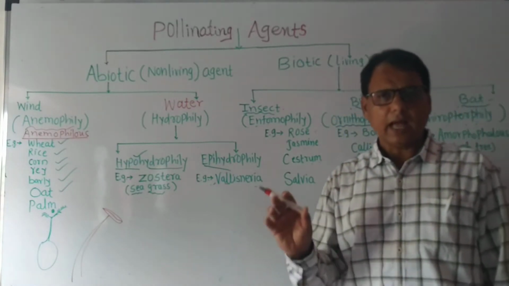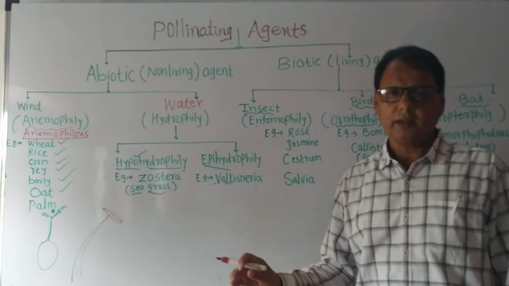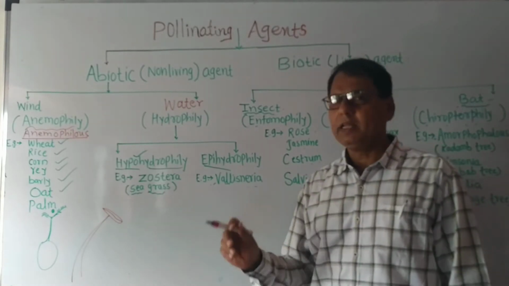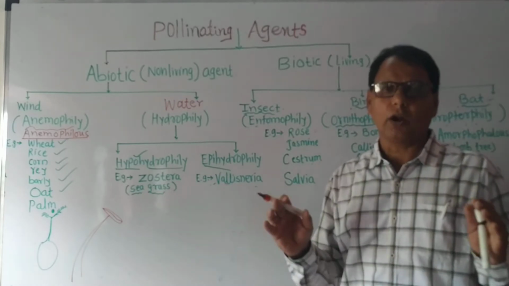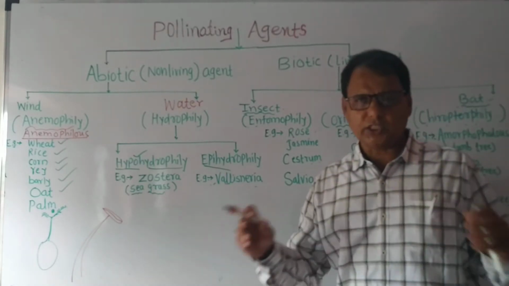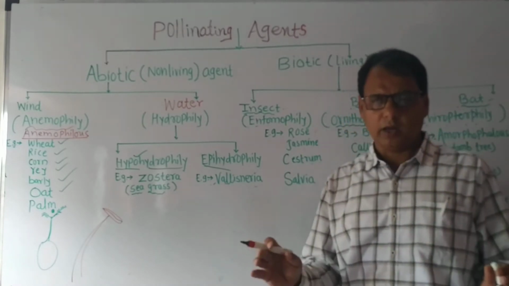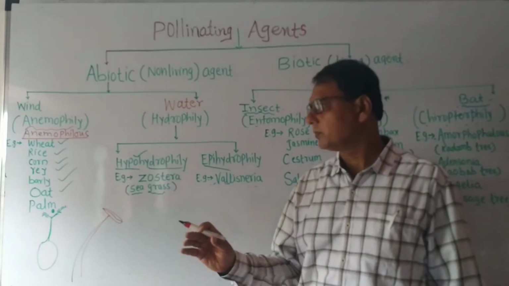Pollen grains are light in weight and dry, and the anemophilous flower produces a large number of pollen grains because many pollen grains are wasted, so more are produced for more chances of pollination.